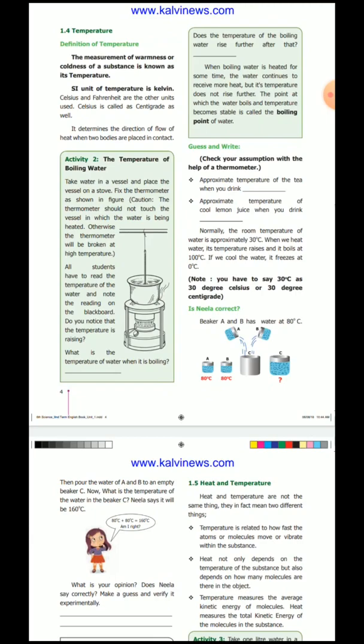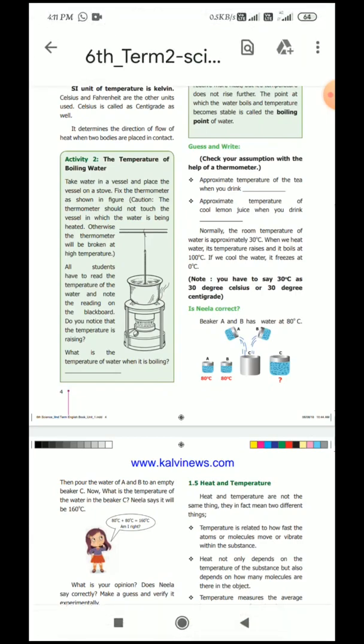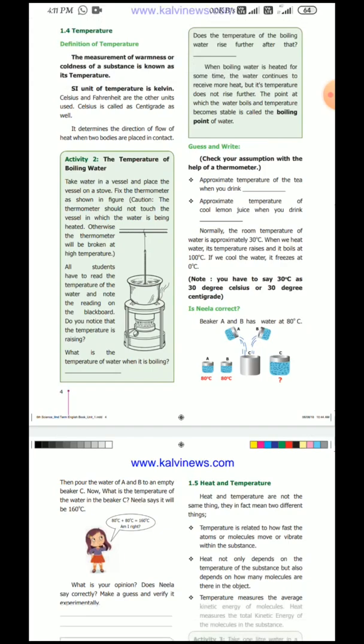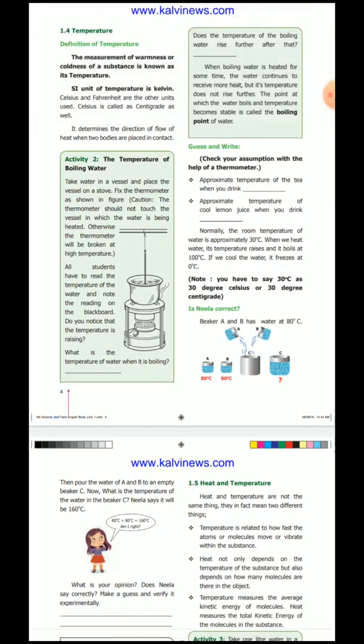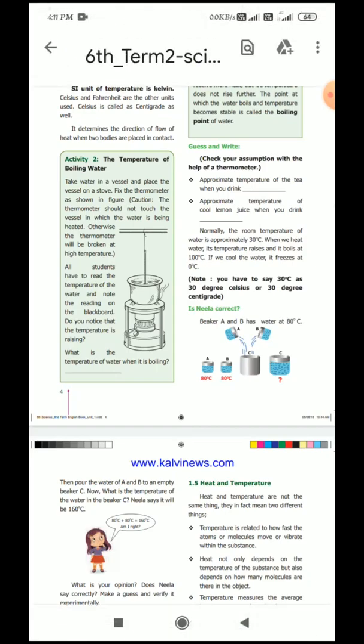So the temperature is the degree of hotness or coldness. Like the boiling point of water is very hot because of the high temperature. This is also a 2 mark question. Please note down, children. What is temperature? You write: the measurement of warmness or coldness of the substance is known as temperature.